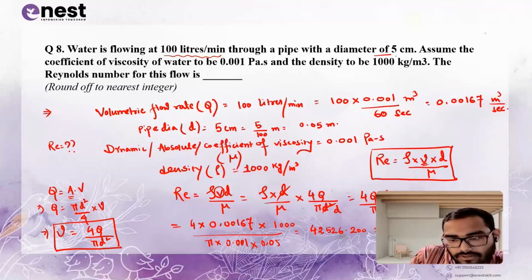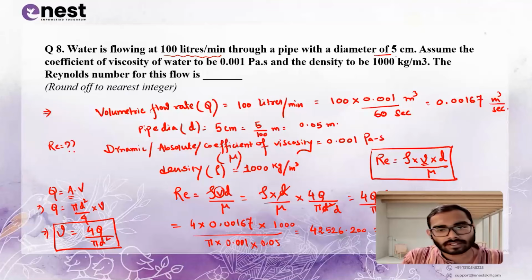Okay, so this is it. See, this is the trick for doing any type of numericals. What all are the given values? At first you have to write them, and what is the formula you already know. Now try to interchange the units or do some conversions. Okay, you'll get the value.